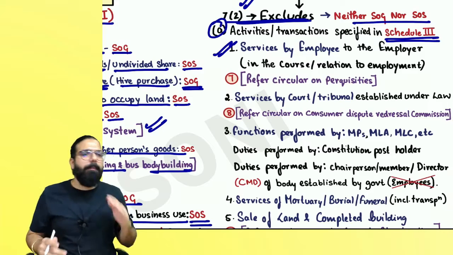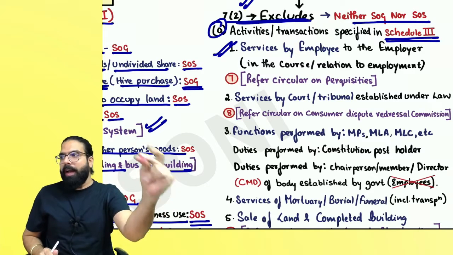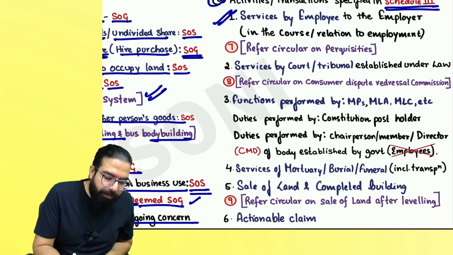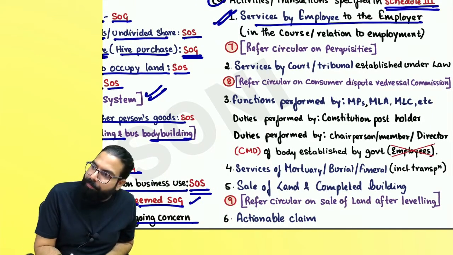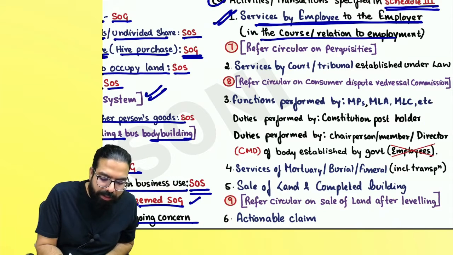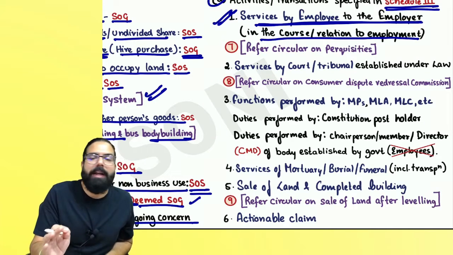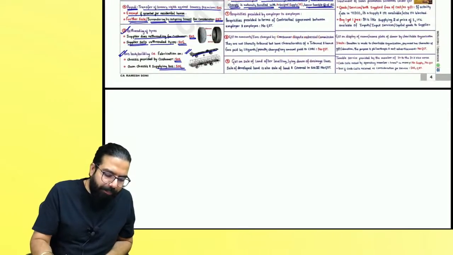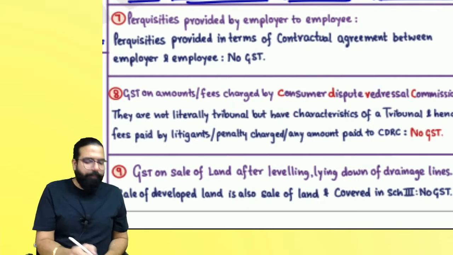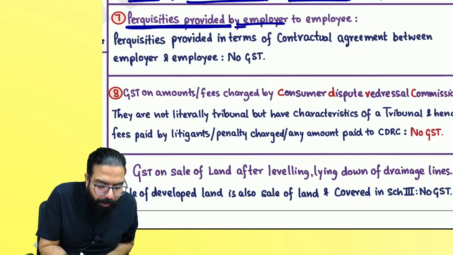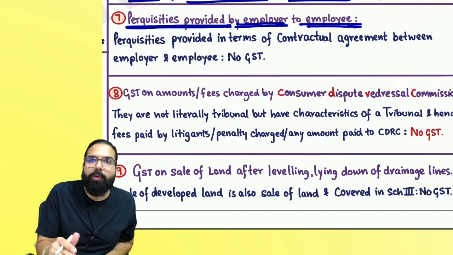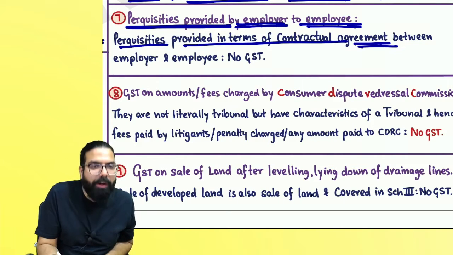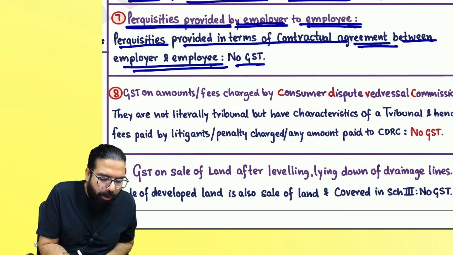The first activity is employee is doing an activity for the employer, and employer gives salary, perquisites, etc. That will always be neither supply of goods nor supply of service. Remember, employee to employer services in the course or in relation to employment is always neither supply of goods nor supply of service. For perquisites one circular had come. Always remember one thing, perquisites provided by employer to employee in terms of contractual agreement between the employer and employee will always have no GST.